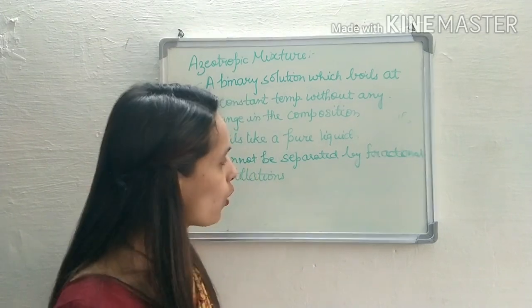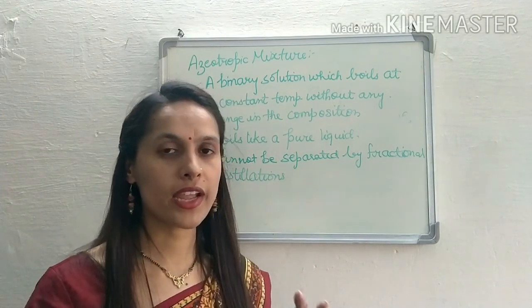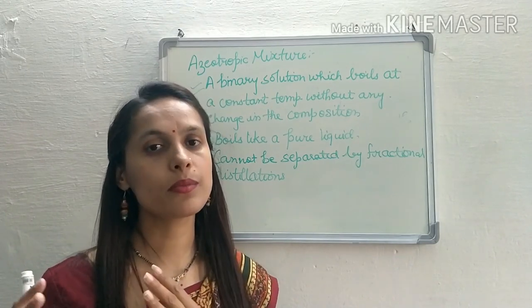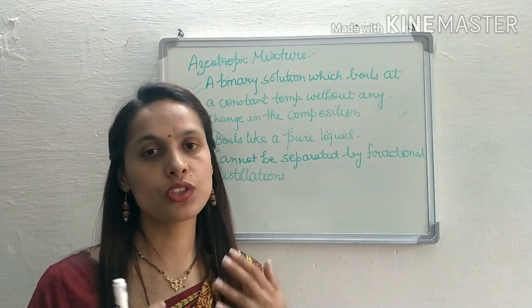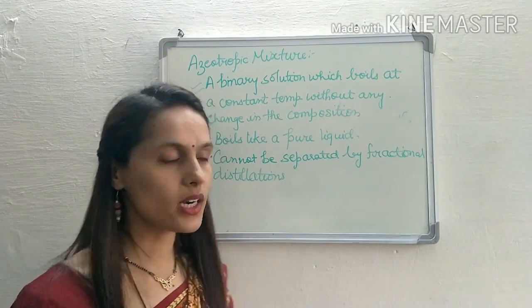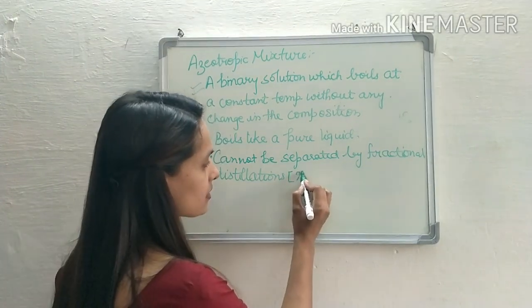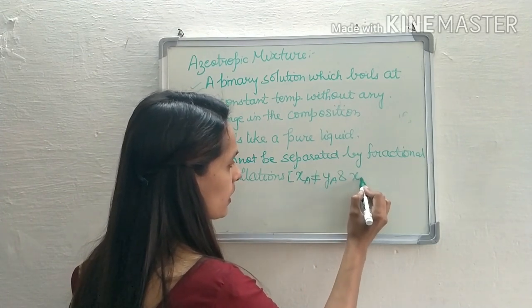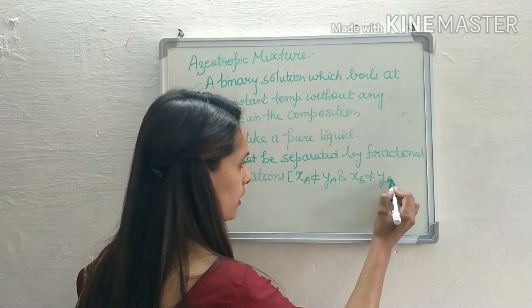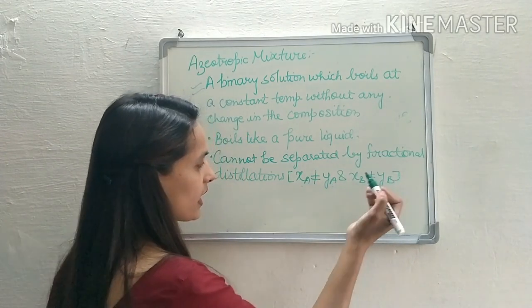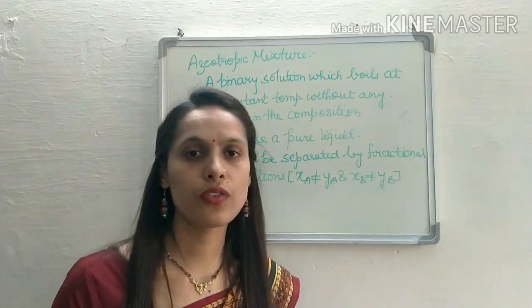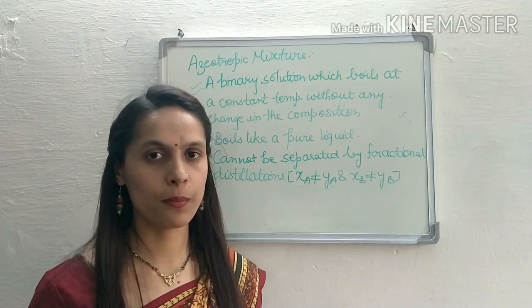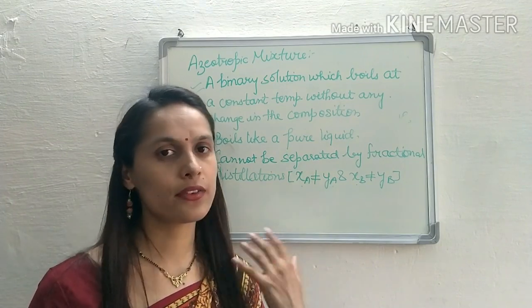Because if we want to separate the components of any solution by fractional distillation, the solution should satisfy a condition. And what is that condition? That XA is not equal to YA and XB is not equal to YB. Now what are XA, YA and XB, YB? That is the mole fraction of A and B in the solution phase and the mole fraction of A and B in the vapor phase.